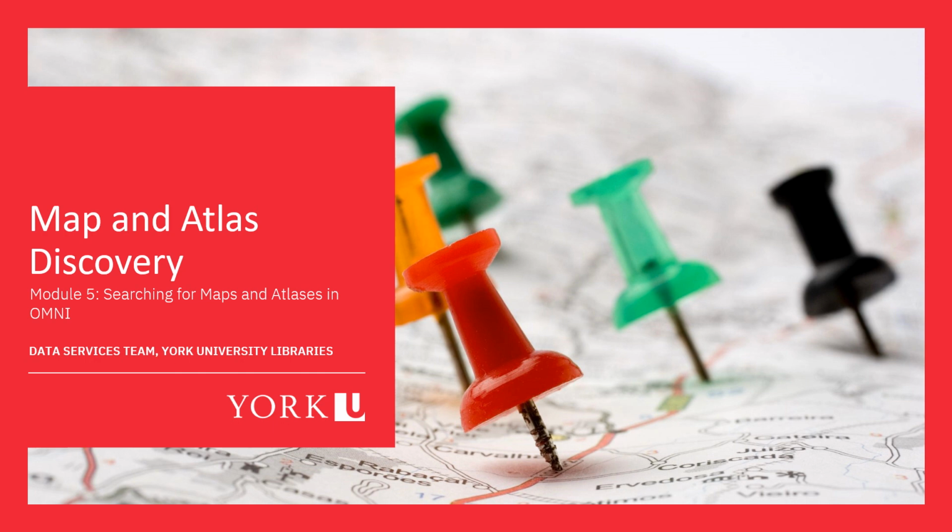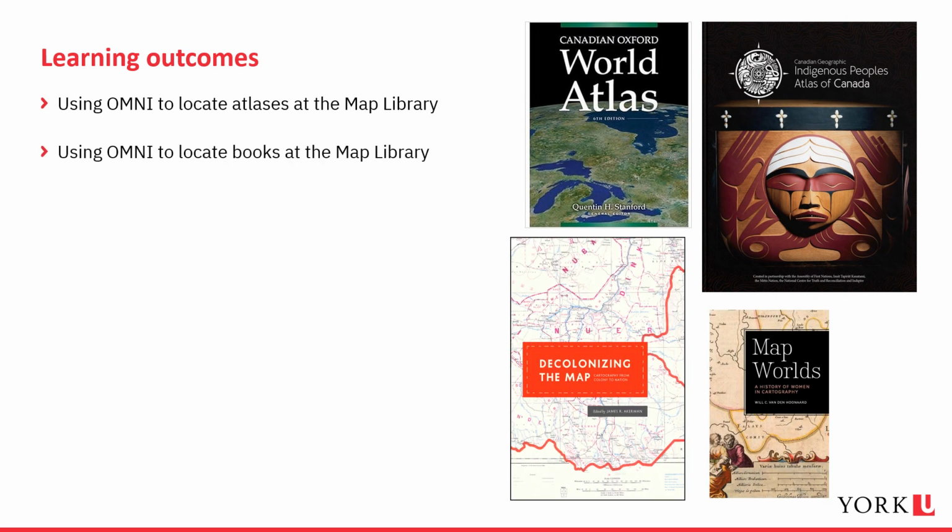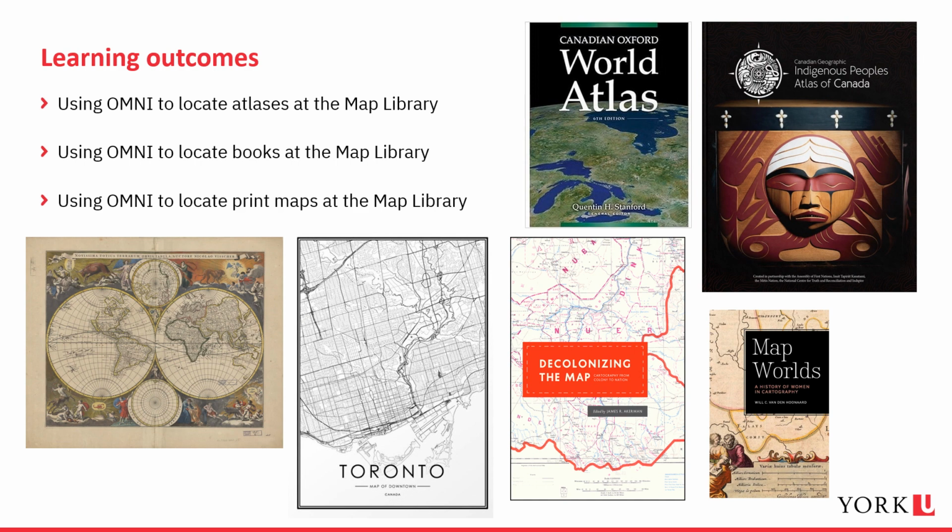Welcome to the fifth module in the Maps and Atlas Discovery Workshop, titled Searching for Maps and Atlases in Omni. In this module, you will learn how to use the library's search portal, Omni, to locate atlases, books about maps and cartography, and print maps at the York Map Library.